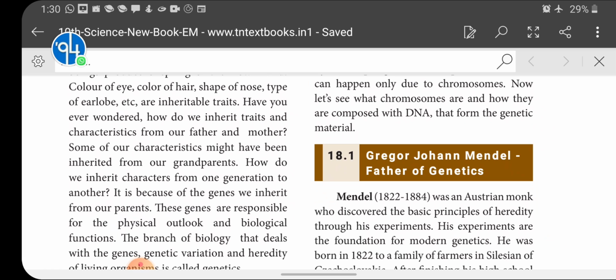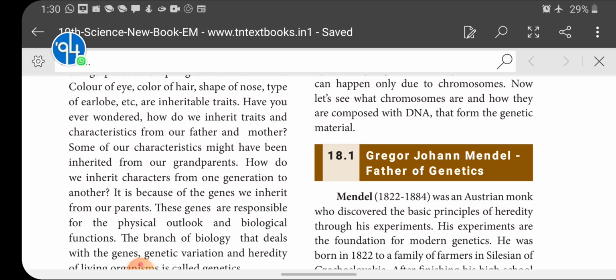We get characters from our father and mother, and our father's and mother's parents are our grandparents. Our father and mother got characters from their parents, so our grandparents' characters are passed to our parents, and from our parents some of the grandparents' characters are passed to us.